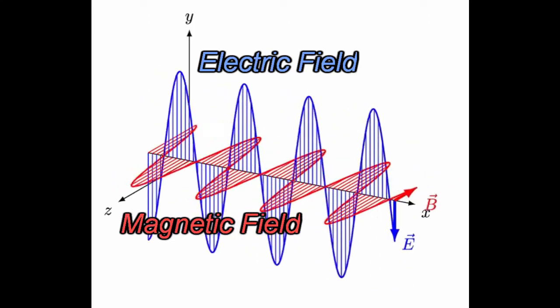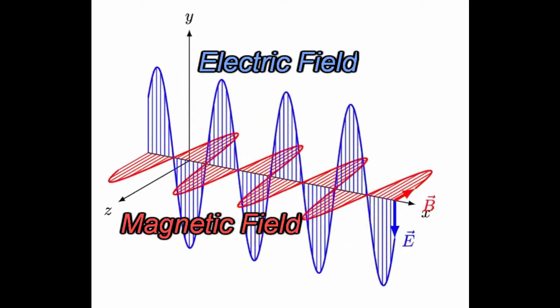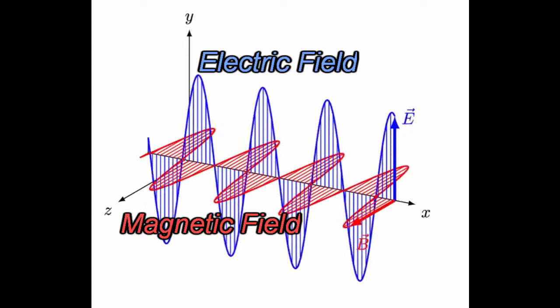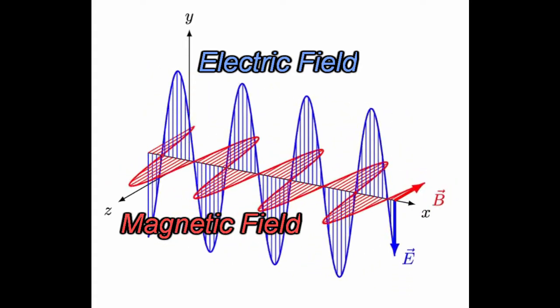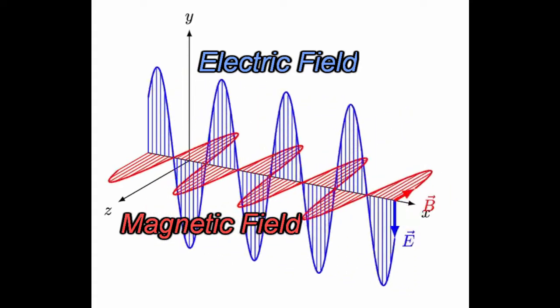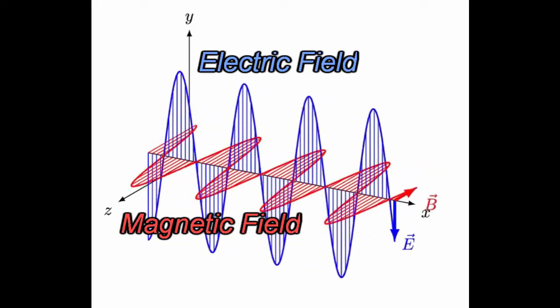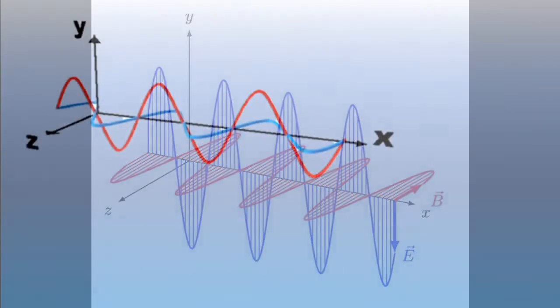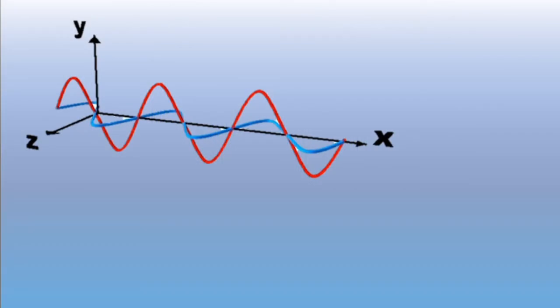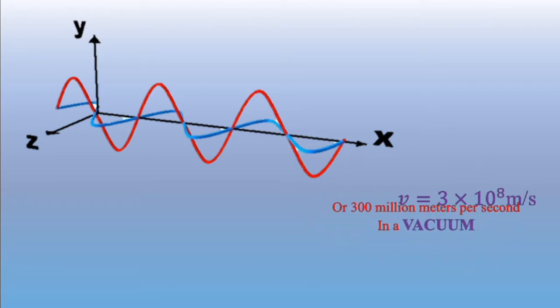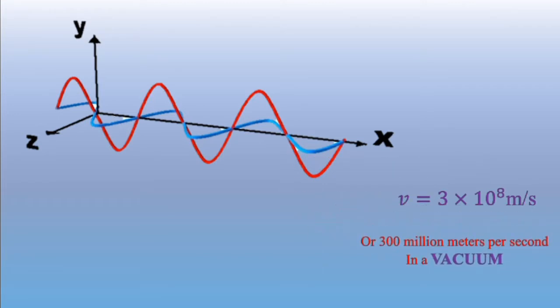Now, we need to talk a little bit about electromagnetic waves. An electromagnetic wave is a wave composed of perpendicularly oscillating electric and magnetic fields that propagates perpendicular to the direction of oscillation. Now, an electromagnetic wave doesn't require a medium to move in, and if it does enter a medium, then the velocity of the EM wave will reduce from its usual 300 million meters per second.